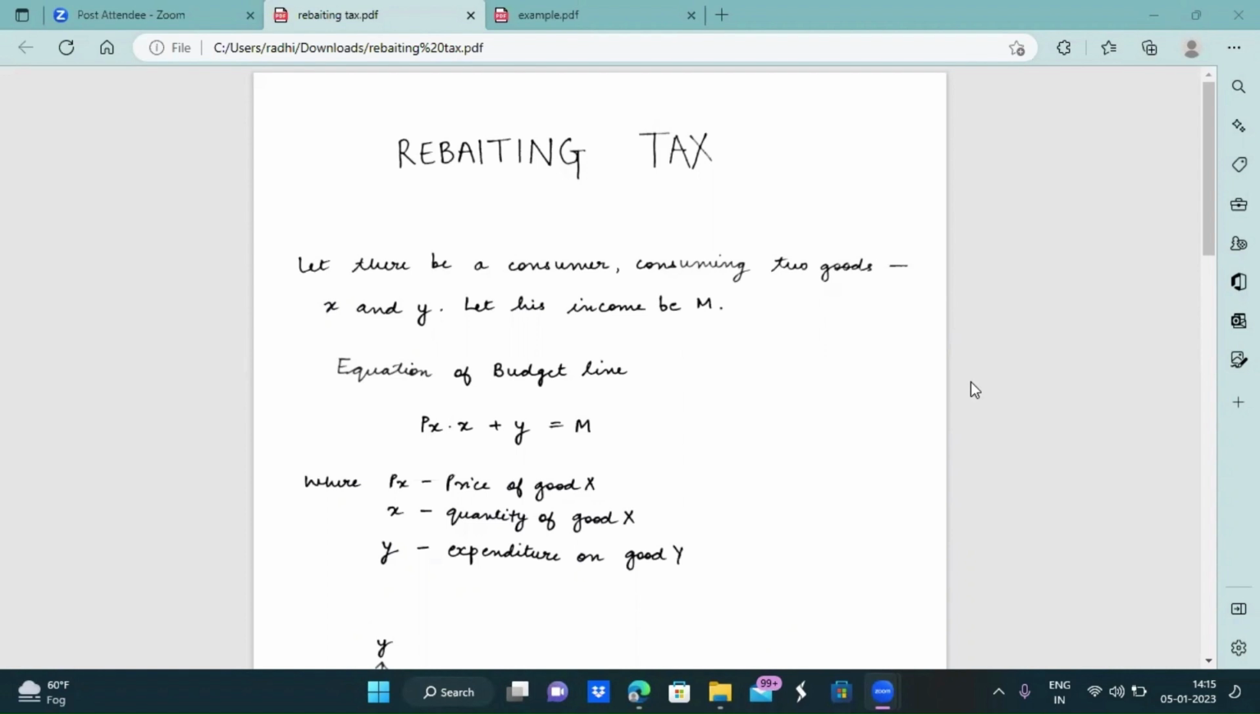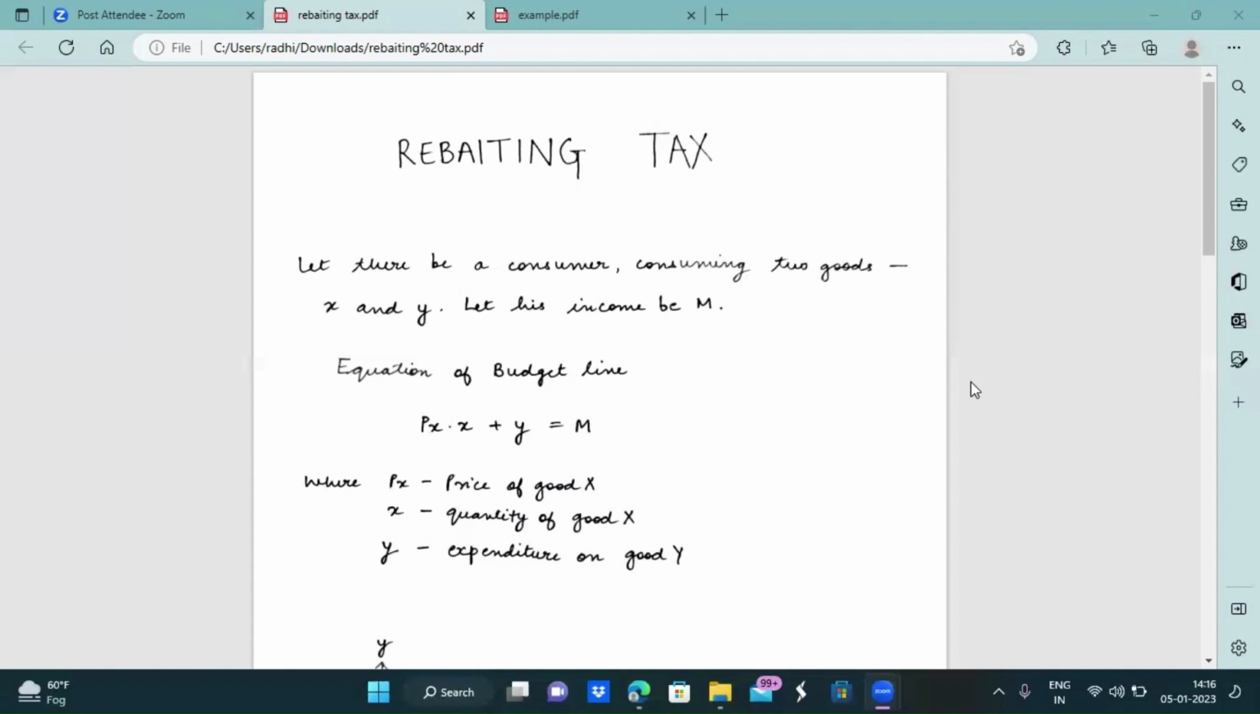In this video, I am going to explain the application of rebating a tax. Suppose the government decides to impose a tax on a particular commodity and at the same time it decides to reimburse the imposition of tax in the form of direct money payments as a rebate. So now we are going to discuss how this policy adopted by the government is going to affect the consumer, whether the policy will make the consumer better off than before or will leave him or her worse off than before.